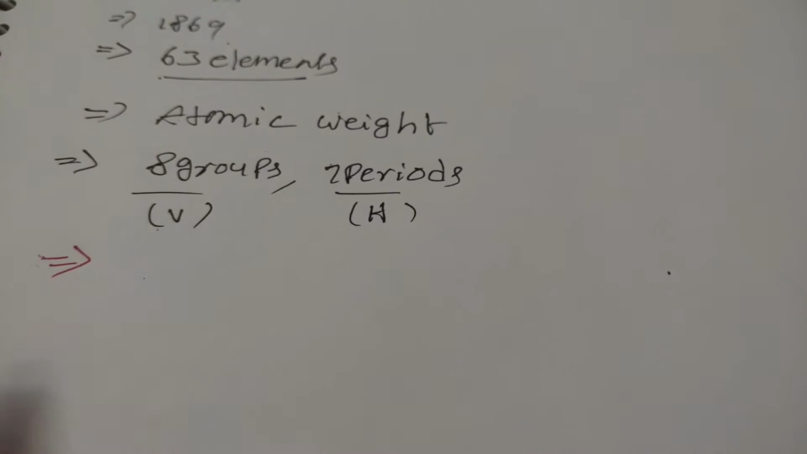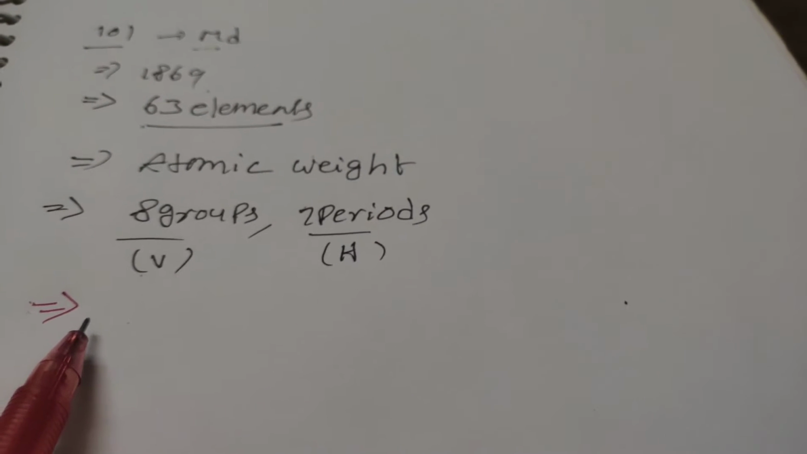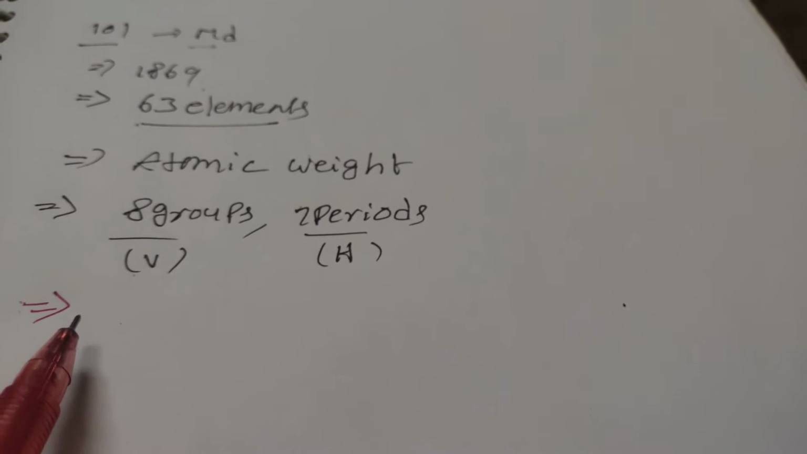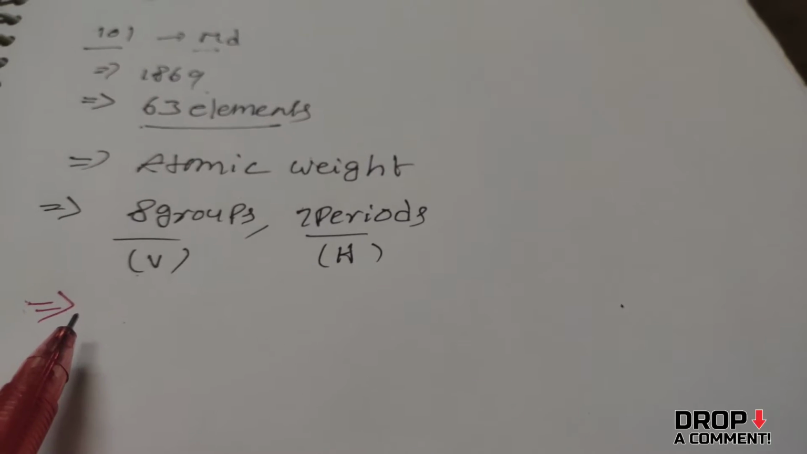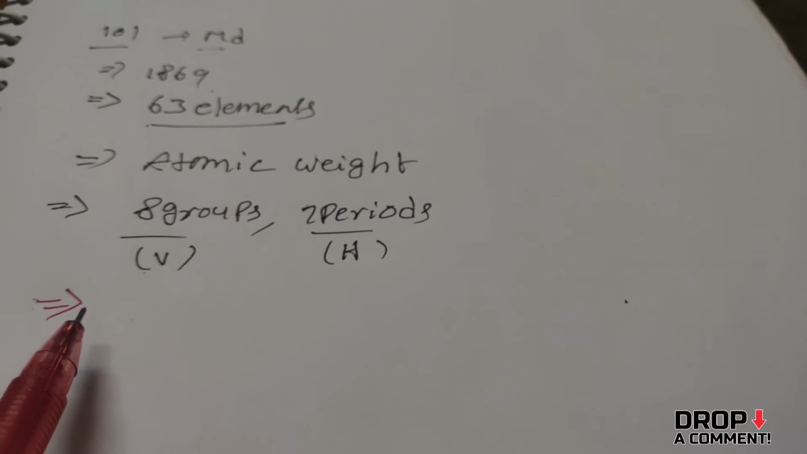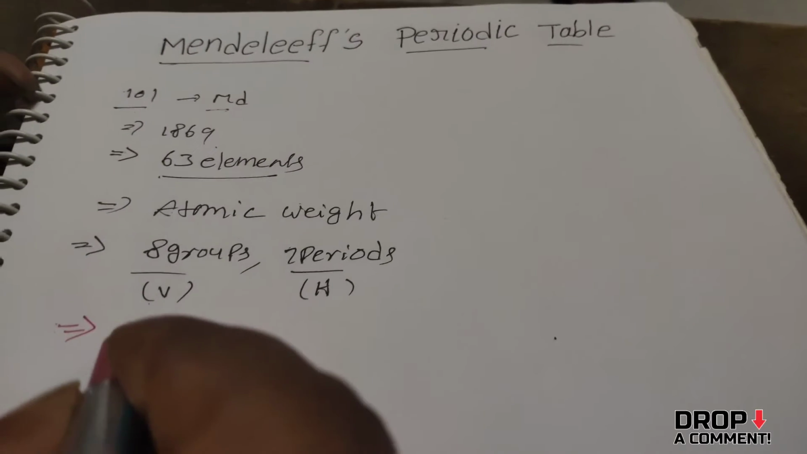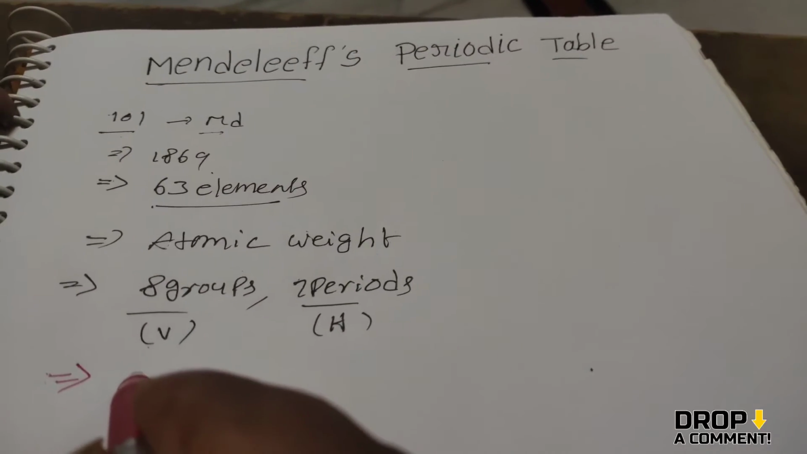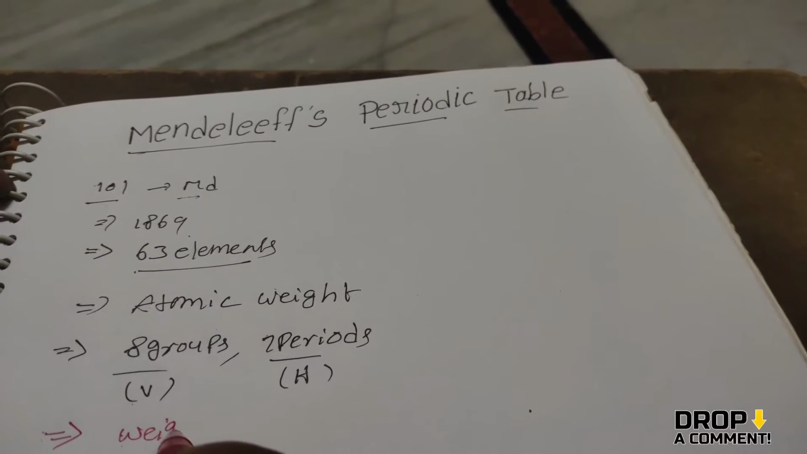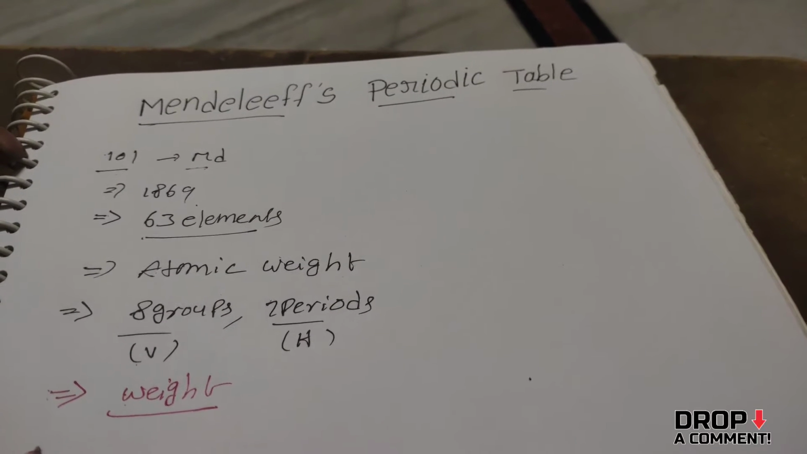What is the Mendeleev periodic law? The Mendeleev periodic law mainly depends upon atomic weight, and the periodic law is defined as: the physical and chemical properties of elements are periodic functions of their atomic weight. That means the Mendeleev periodic table mainly depends upon the atomic weight concept.